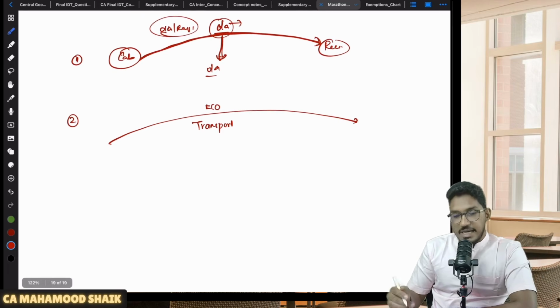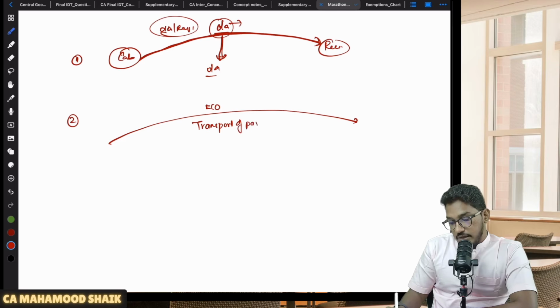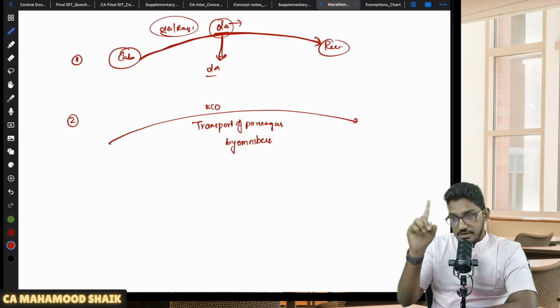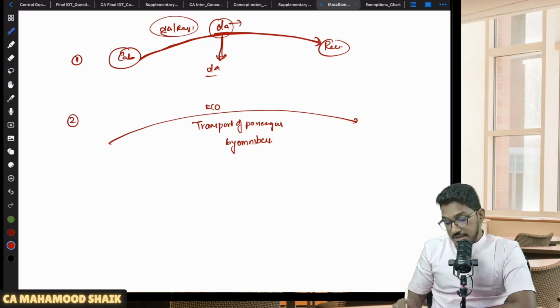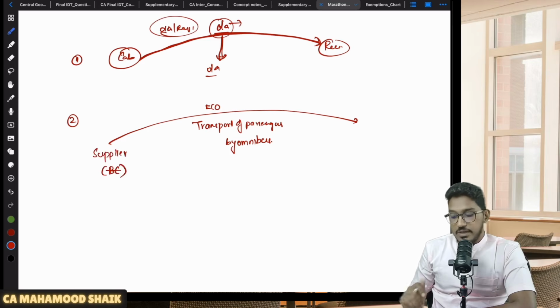Talking about this second category of service which is covered under 9 subsection 5, through the e-commerce operator, the services of transportation of passengers are provided by way of omnibus. In the first service, it was transportation of passengers by other than omnibus. But in the second service, which is notified under 9 subsection 5, it is transportation of passengers by way of omnibus, where the supplier is other than body corporate. Supplier should be other than body corporate. Then this is also covered under 9 subsection 5. On these services also, the e-commerce operator will pay the amount of GST.